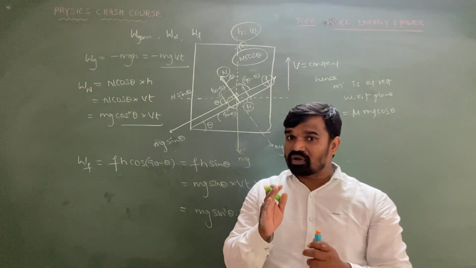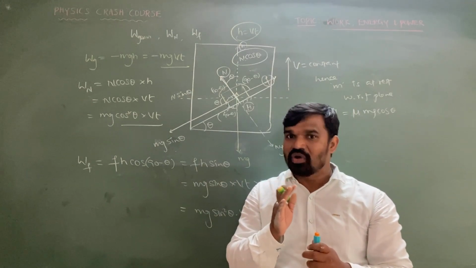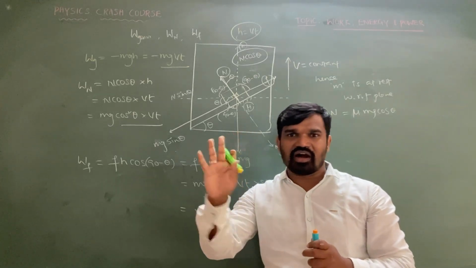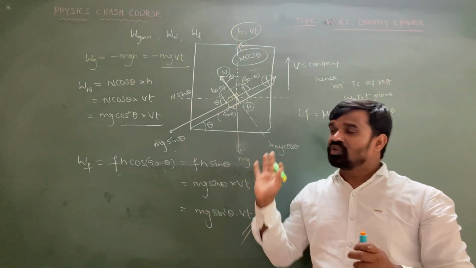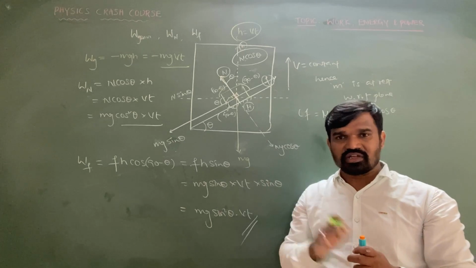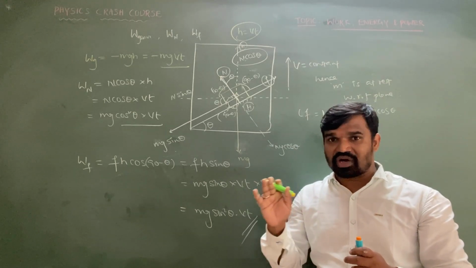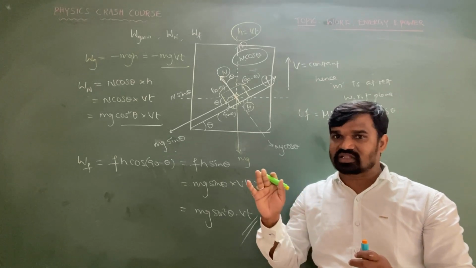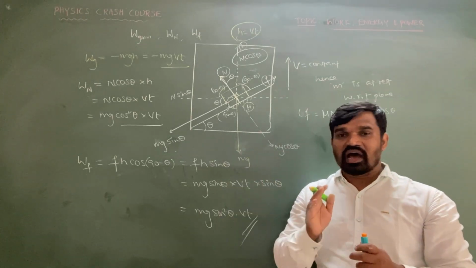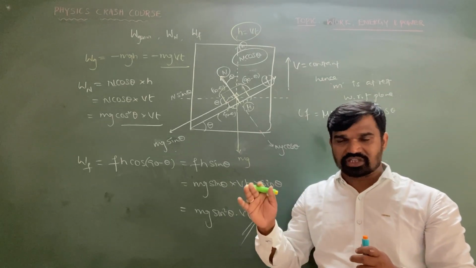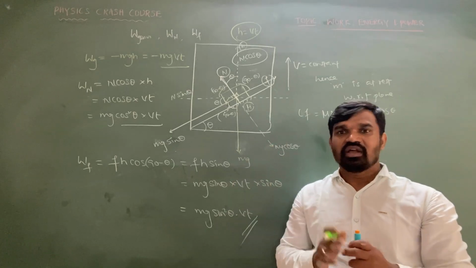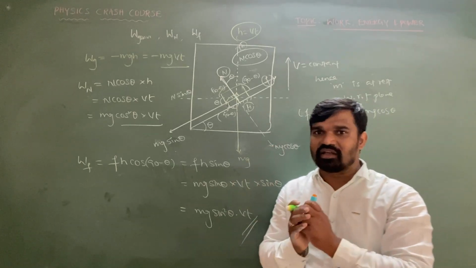The total work done on the system is the sum of the work done by all the forces acting on it. That means W net equals F1 S1 cos theta 1 plus F2 S2 cos theta 2 plus F3 S3 cos theta 3 and so on, or else F1 S1 plus F2 S2 plus F3 S3 and so on, if force and displacement are in the same direction.